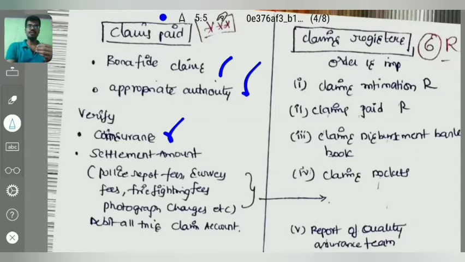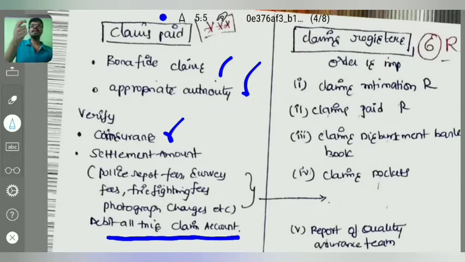For example, the police report fees are there, survey fees are there, firefighting fees are there, photograph charges are there. These will all be incurred after the fire accident or whatever the particular situation mentioned in the policy. Then all of this shall be debited to the claim account. See, the claim account in our insurance books will show a credit balance because we have to pay, right?